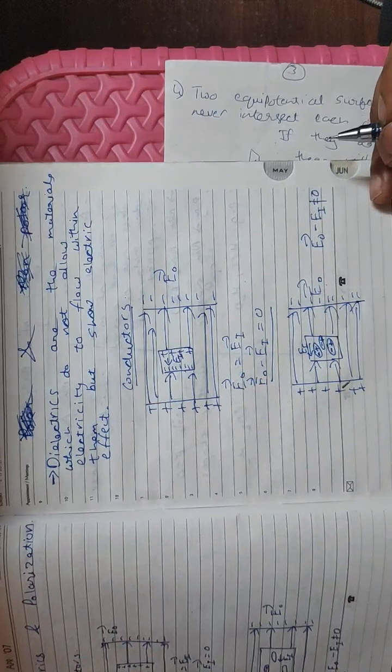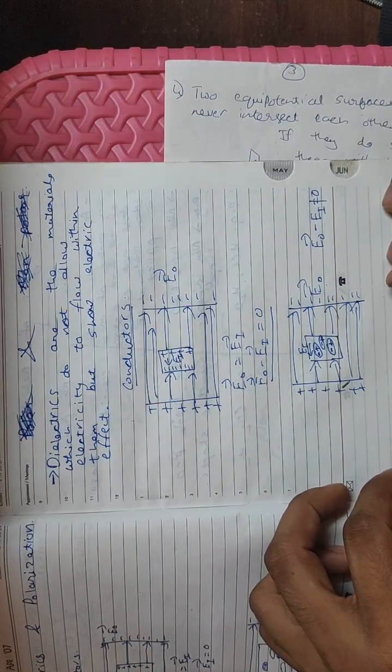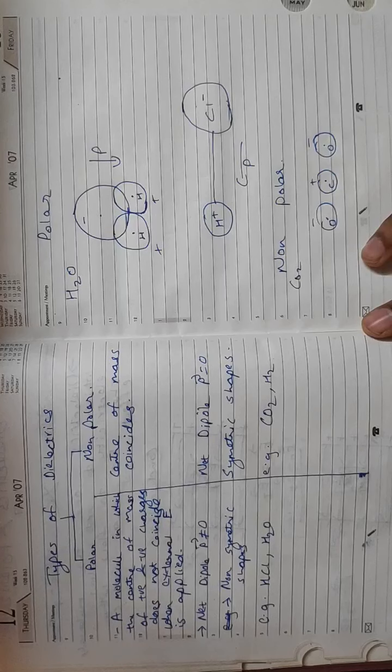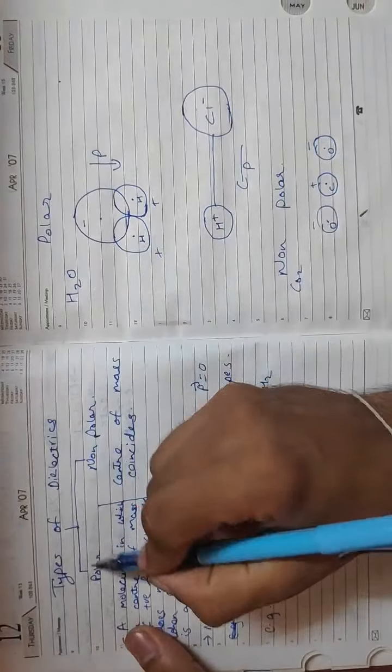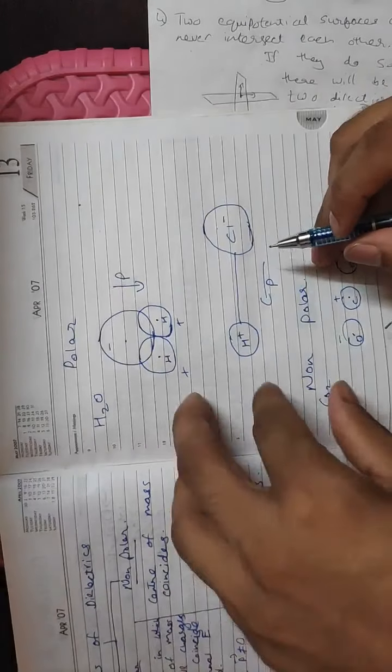This is all about dielectrics. Dielectrics are of two types, that is polar and non-polar. We'll be talking about it very shortly. Types of dielectrics: there are two types, one is polar and one is non-polar. First of all we'll talk about polar. What happens in polar dielectrics?